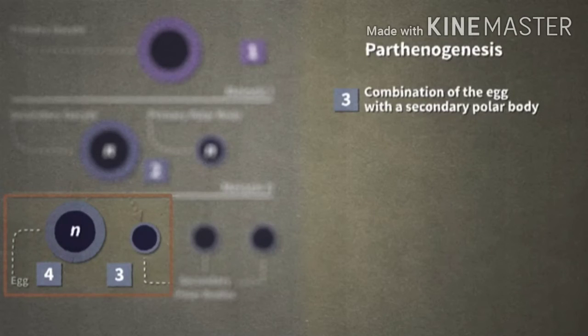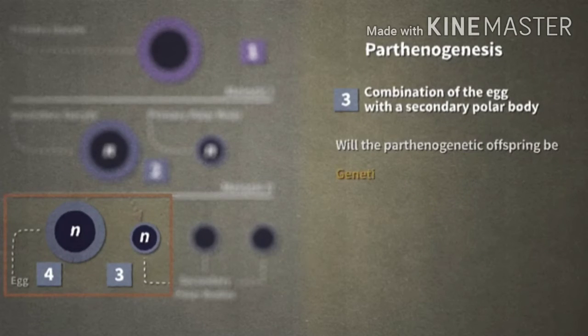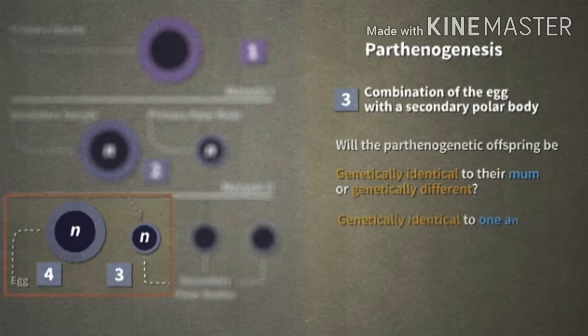Imagine that the egg and the polar body produced at the end of meiosis II fused to yield a diploid cell, and that this new cell develops into an offspring by parthenogenesis. Will the parthenogenetic offspring be genetically identical to their mom or genetically different? Will the offspring be genetically identical to one another or genetically different? Will the offspring be male or female?